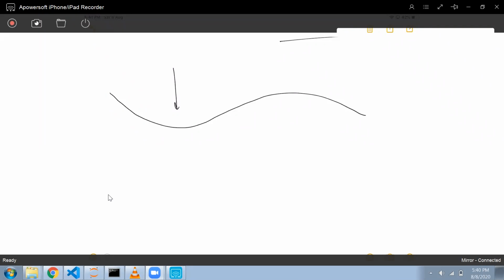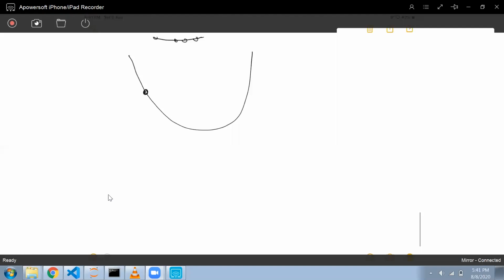See, suppose this is a curve. Now there will be some points on which the error remains constant. The error will be the same here and here, because they are lying on the same value. These 2 points' error will be the same.